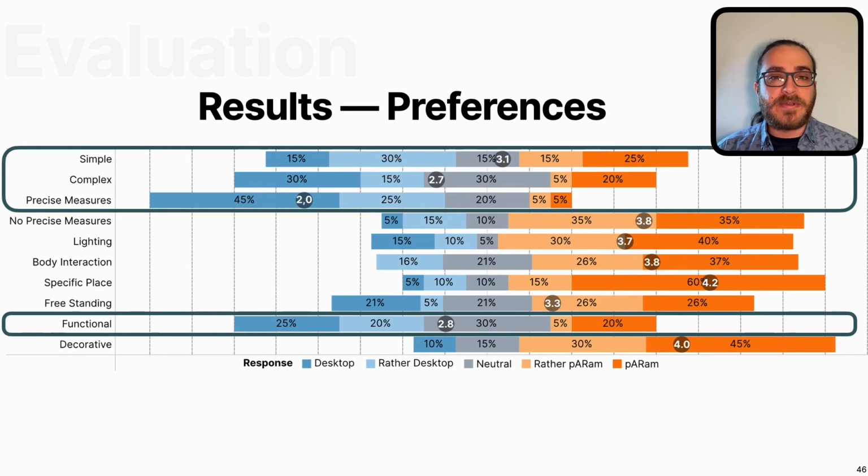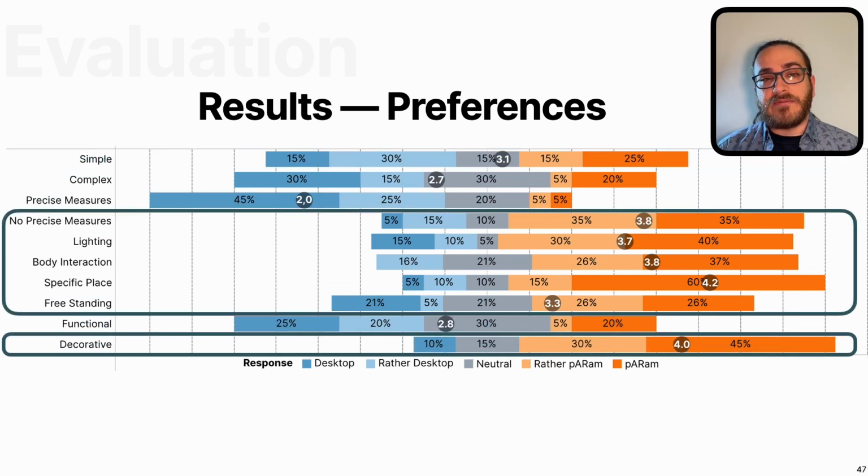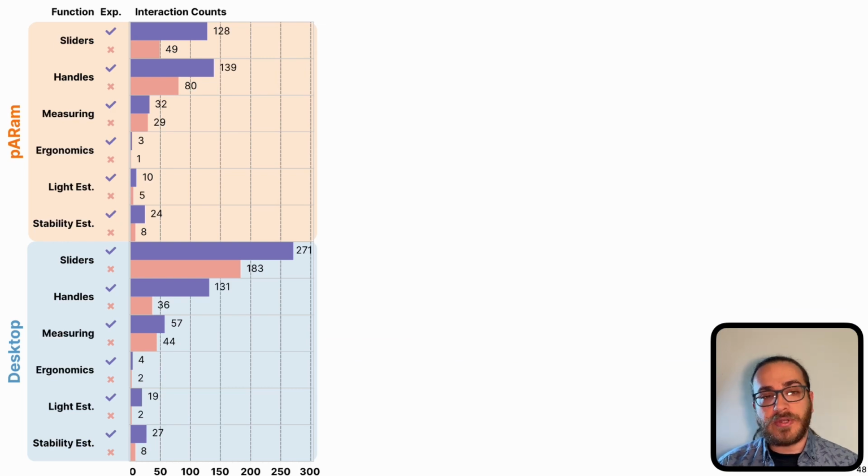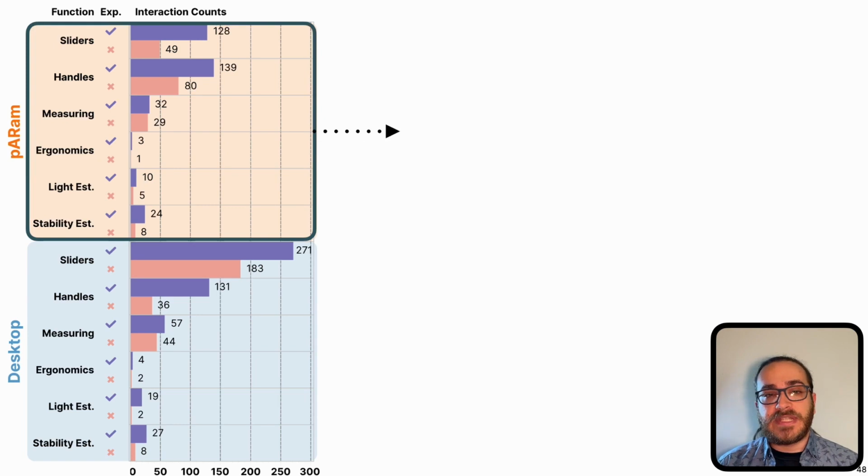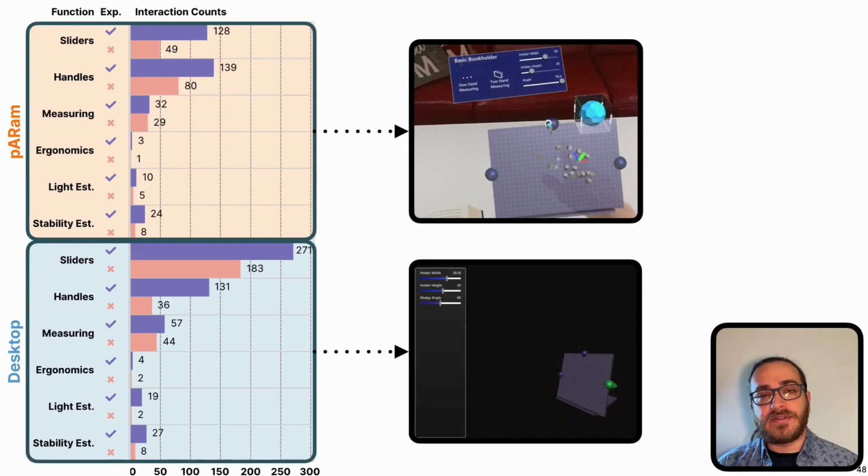We asked participants about preferences they may have regarding which variant to use for which type of object. The desktop variant was, for instance, preferred for more complex objects, objects that require precise measures, or functional ones. For objects that, for example, are decorative or positioned in a specific known place, users expressed preference for pARam. We also logged individual interactions that users had while designing. So some differences were visible when we compare the desktop and the AR versions.